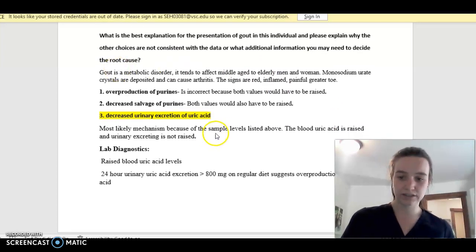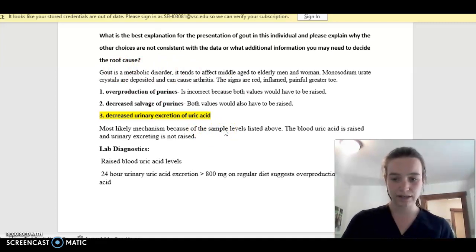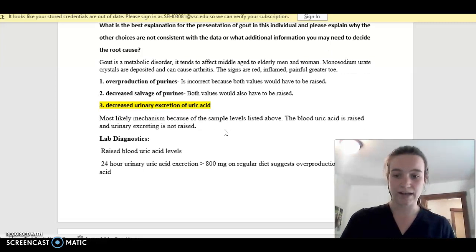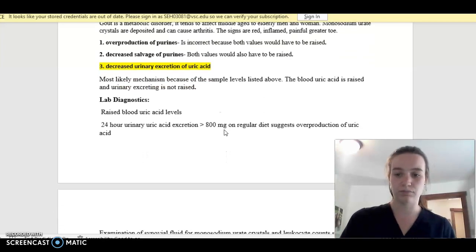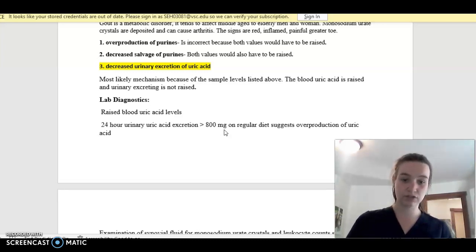The most likely answer is decreased urinary excretion of uric acid. This is most likely the mechanism because of the sample levels listed above. The blood uric acid is raised and urinary excretion is not raised. So lab diagnostics would include raised blood uric acid levels. A 24-hour urinary uric acid excretion greater than 800 milligrams on a regular diet suggests overproduction of uric acid.